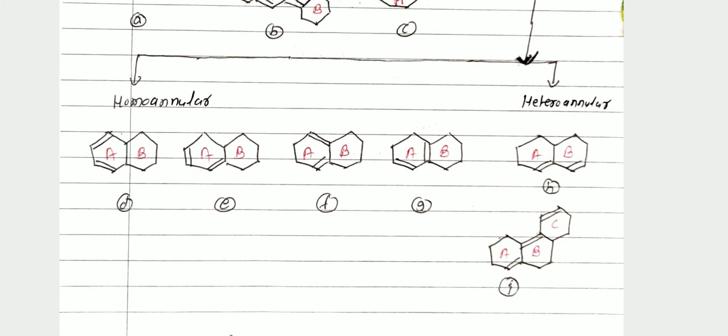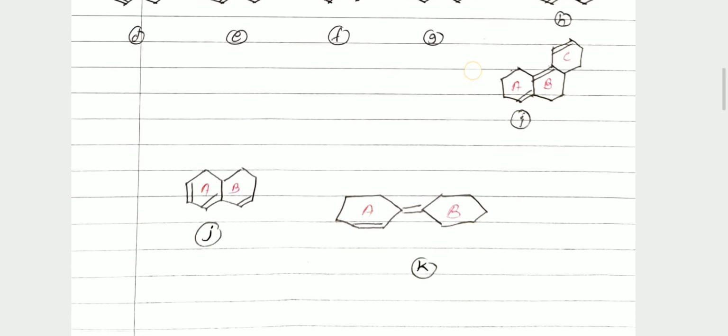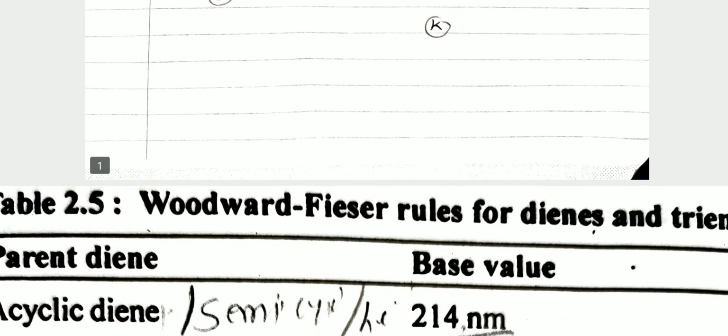An exocyclic double bond means this double bond; you again see structure number F. Here ring B has two double bonds attached to it, but these double bonds are exocyclic to ring B. Therefore, the types of dienes are the acyclic diene, the semi-cyclic diene, and cyclic dienes, which are classified into two types, homoannular and heteroannular diene. These are the types of dienes for calculating lambda max value by Woodward-Fieser rules.